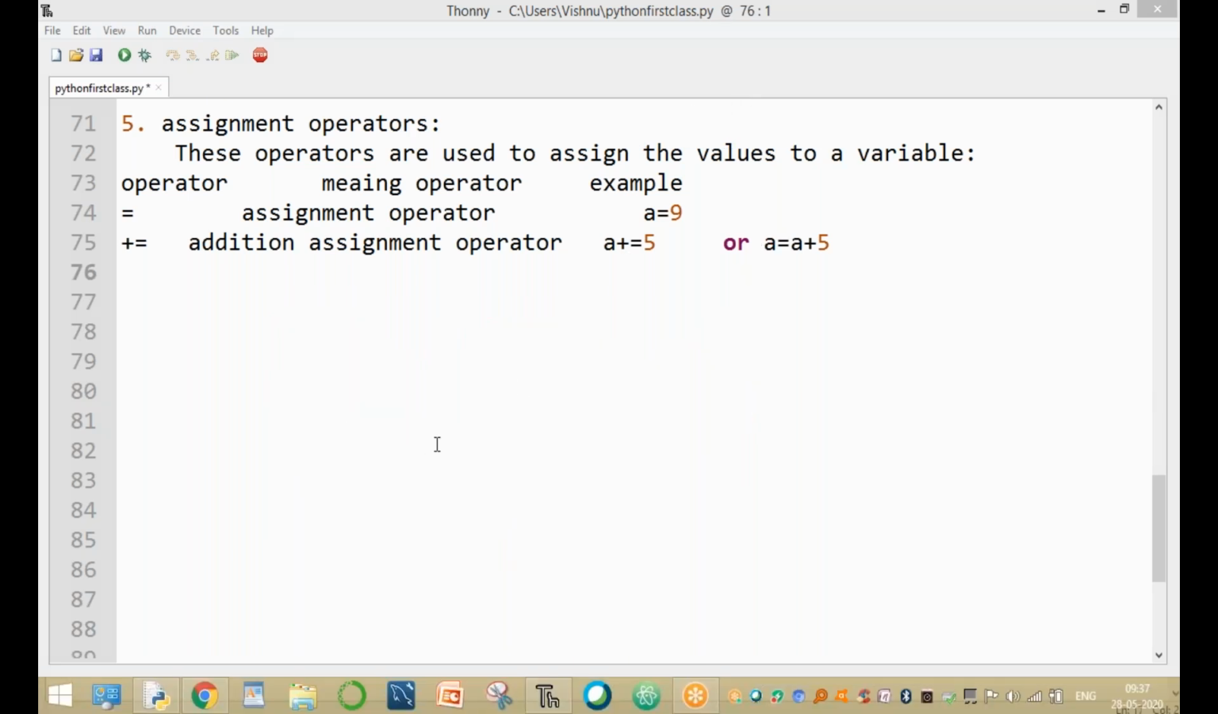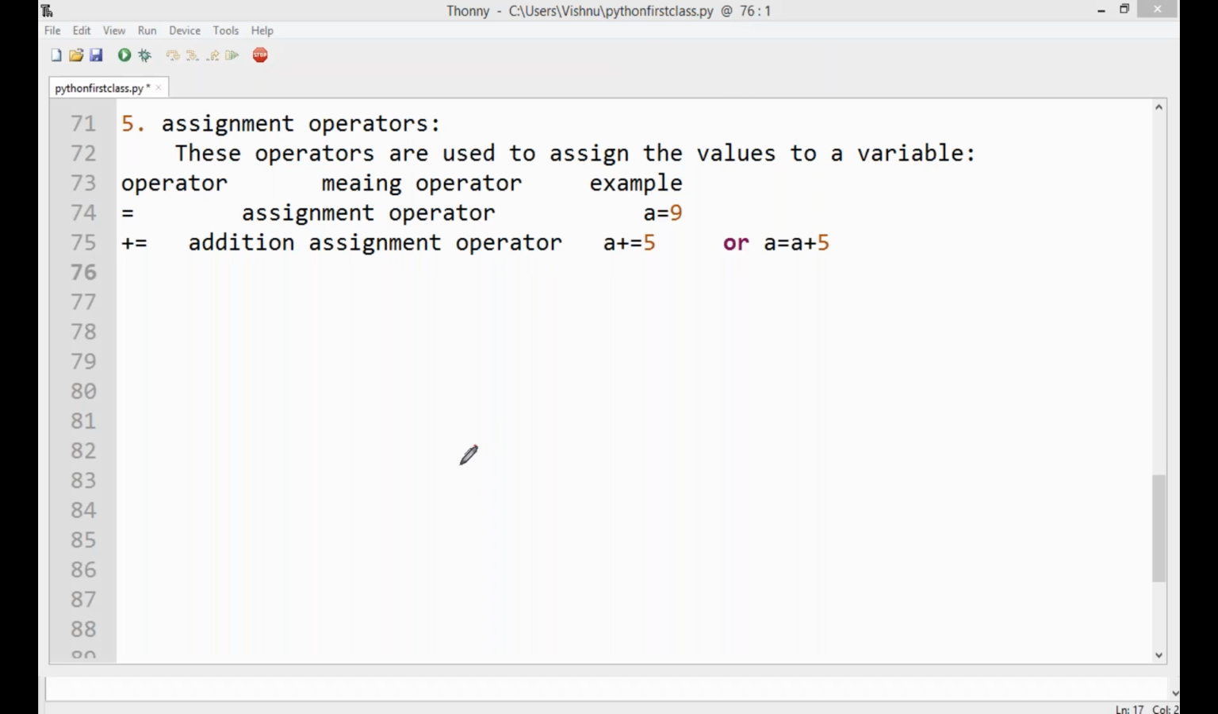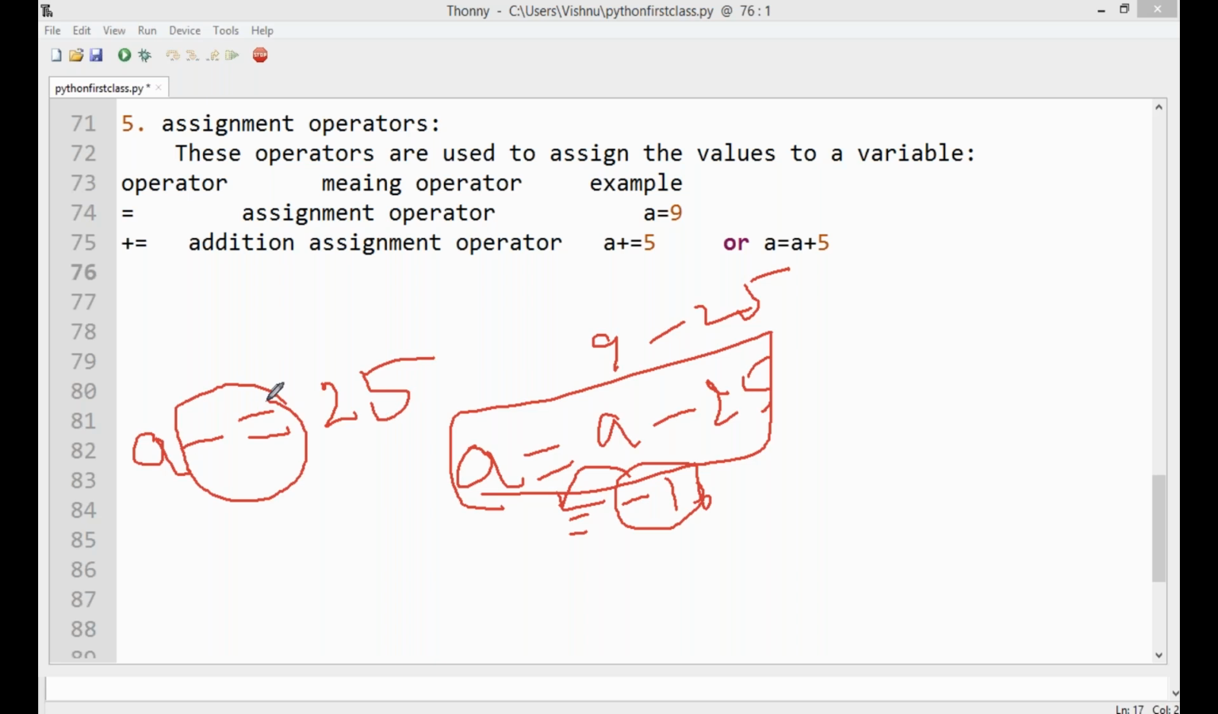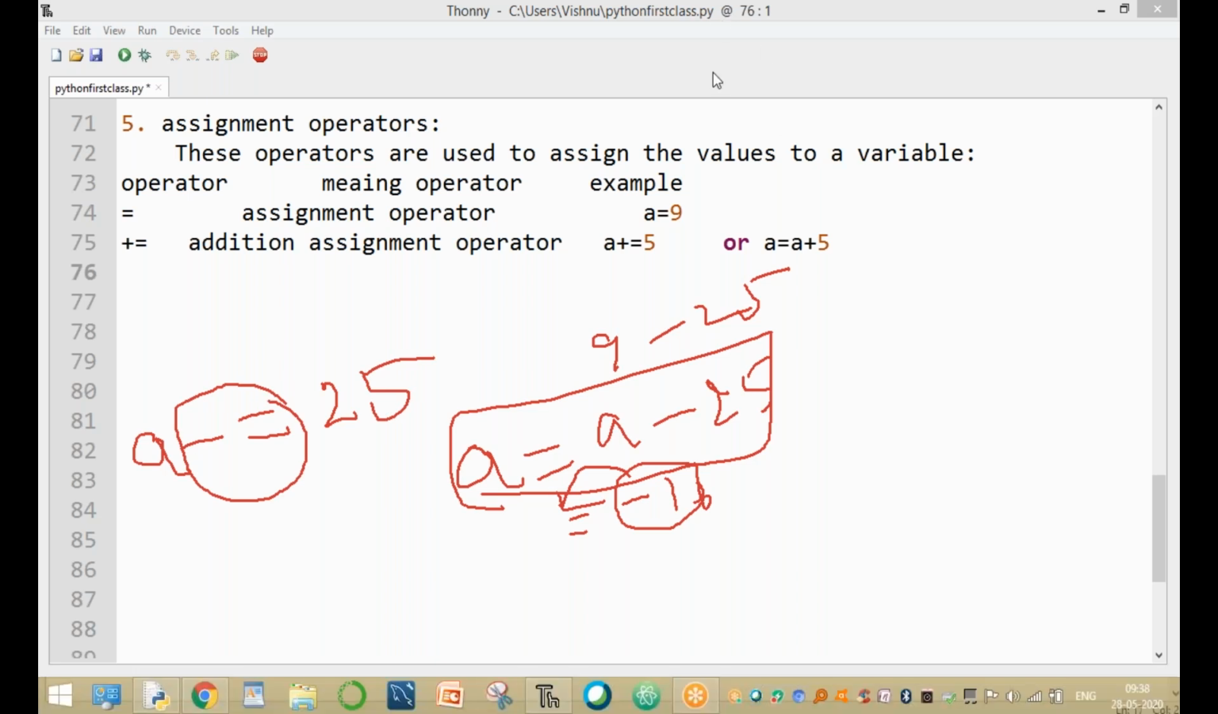Another example: A equal to A minus 25. What is the value of this? The A value is 14, minus 25, which gives minus 11. Minus 11 is stored in A. Or use the statement A minus equal to 25. Both are equal. This is called the subtraction assignment operator.